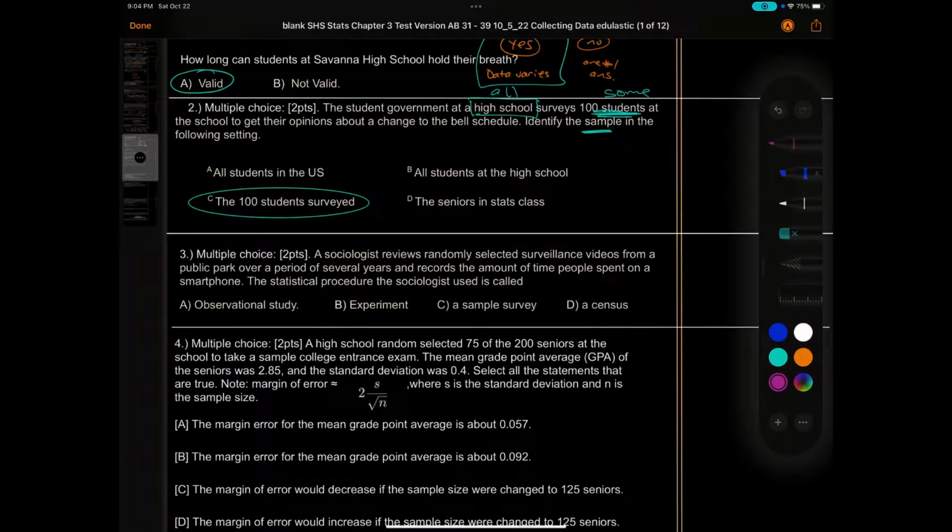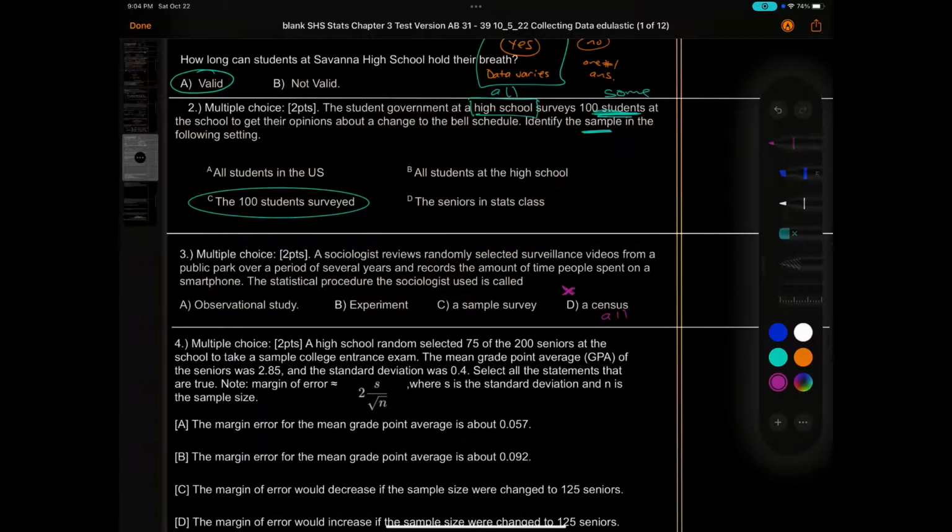D, a sociologist reviews randomly selected surveillance videos from a public park over a period of several years and records the amount of time people spent on their smartphones. The statistical procedure the sociologist used is a census? A census means you give it to everybody, but that's not the case.